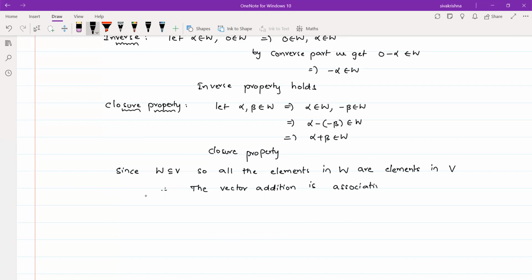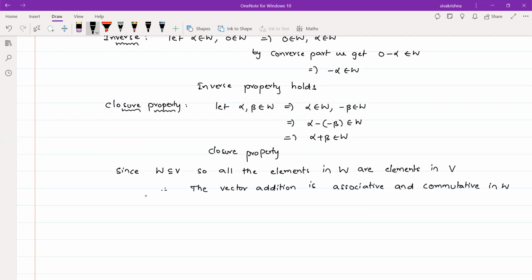So the vector addition is associative and commutative in W. It means we need not prove the associative property and the commutative property. Why? Because if you want to prove the associative property, we have to consider three elements in W. Clearly, those three elements belong to V. Since V is a vector space, clearly the associative property holds.